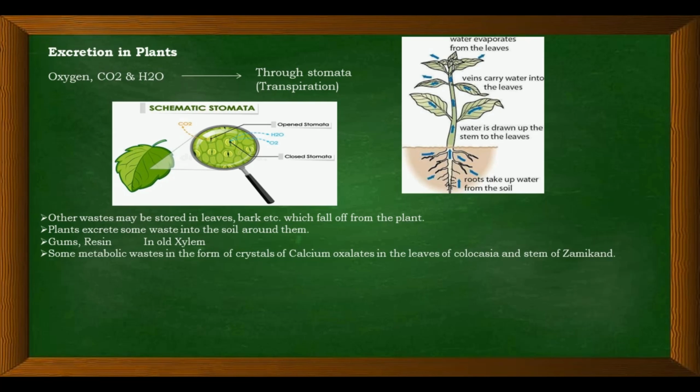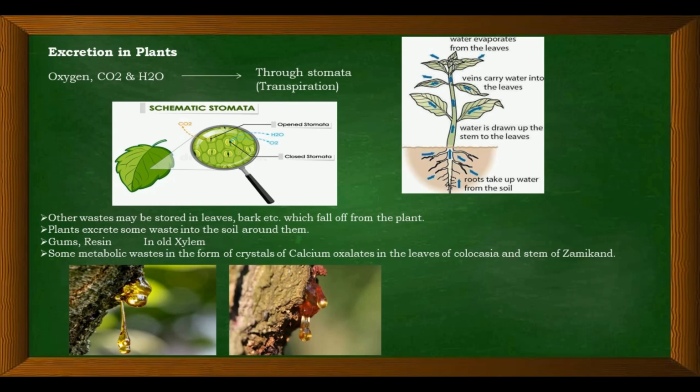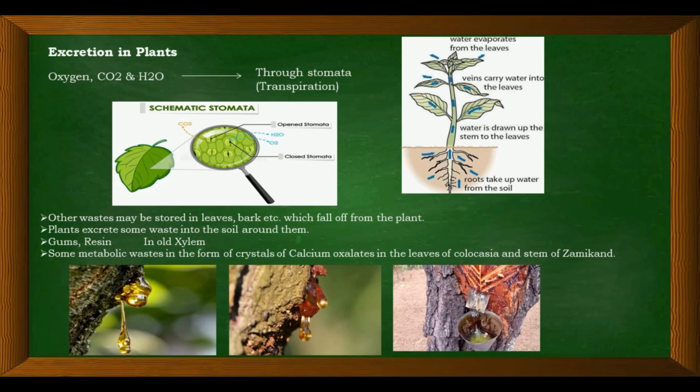Some metabolic waste is thrown out in the form of crystals of calcium oxalate in the leaves of colocasia and stems of zamikand. So in this plant, the leaves throw out some waste in the form of crystals. The waste solidifies into salt-like crystals that are visible on the leaves, which is nothing but excreted waste. These are the resins and gums, which are one way of excreting waste from the plant.